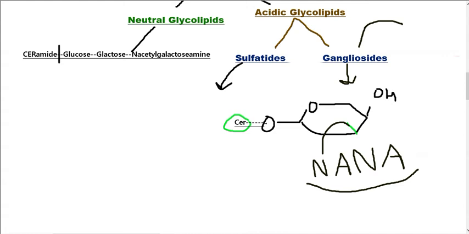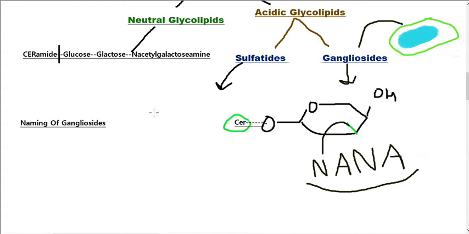Gangliosides are extracted from the ganglia, which are collections of cell bodies. That's why we call them gangliosides, or the scientists who discovered them approximately in 1791 named these compounds, which are derived from the ganglia of our nervous system, gangliosides.